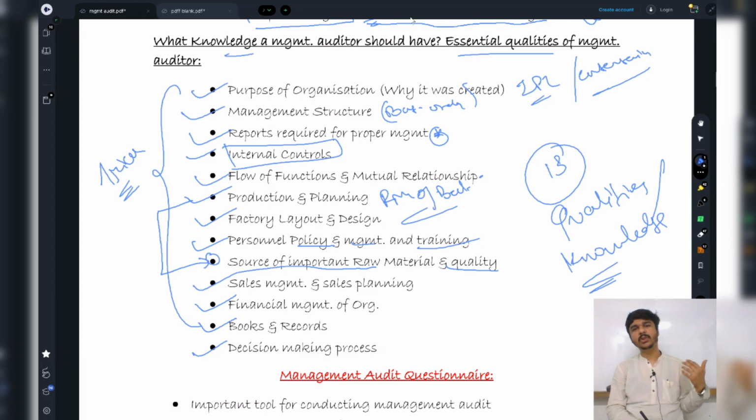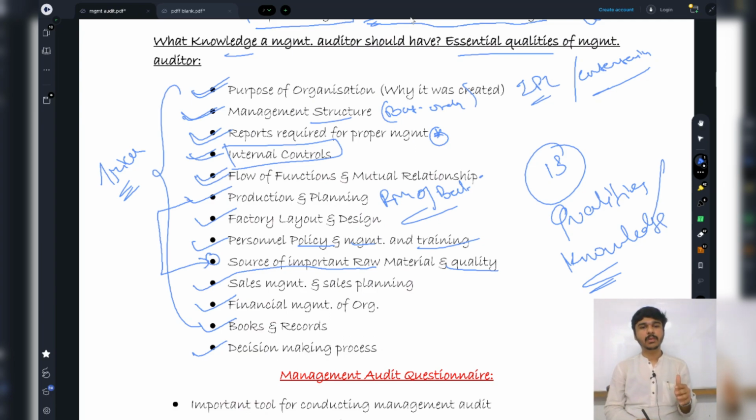So first thing, we are going to check why the organization was created, or we can say why the RCB team was created. I should know it. Second thing, I should know the batting order, that is the management structure. I should know the health reports of the players, that is the reports required for proper management. Internal control is a constant thing, it is going to come everywhere. I should check how the relationship between the players exists, that is the flow of functions and mutual relationships.